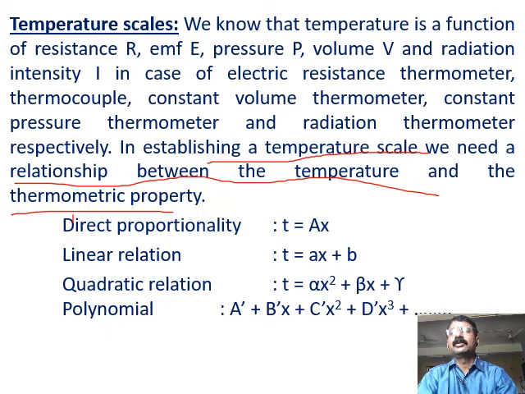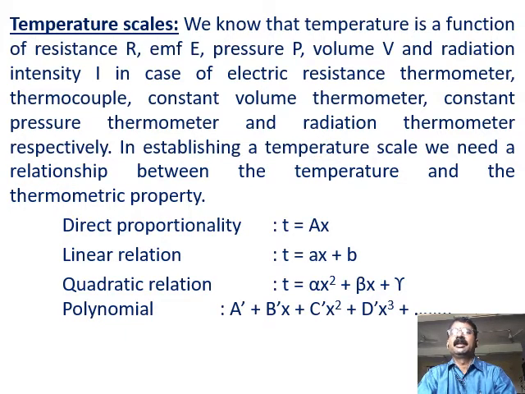Then you can have the quadratic relation, T = αx² + βx + γ. Similarly, you can have the polynomial relation also between the temperature and the thermometric property. So any temperature scale or thermometer will have a definite relationship between the thermometric property and the temperature measured by that instrument.